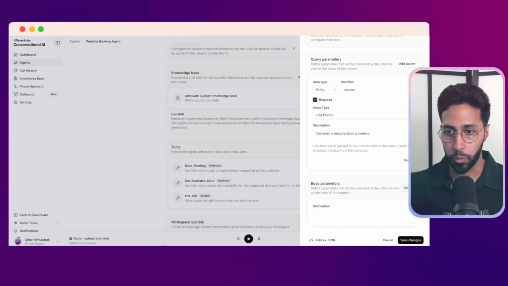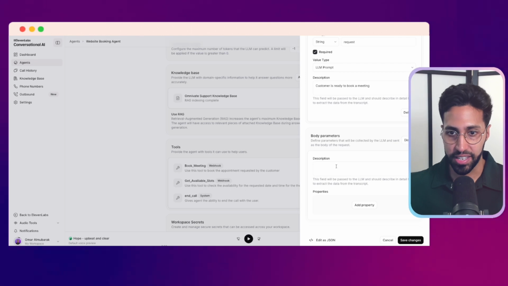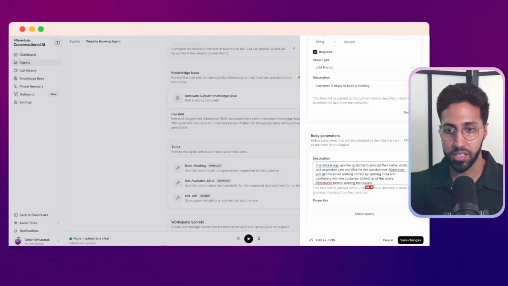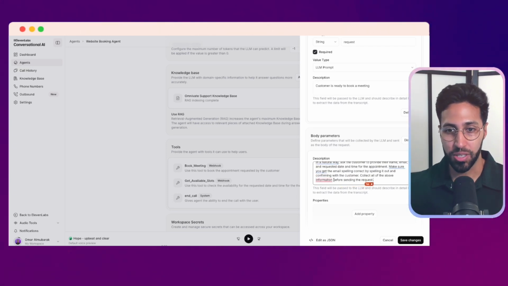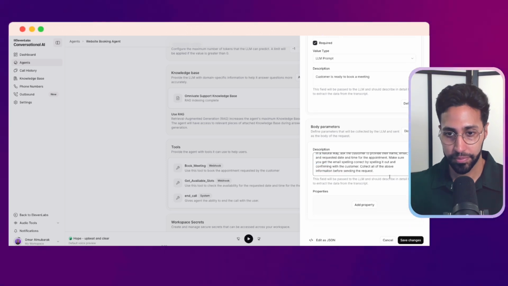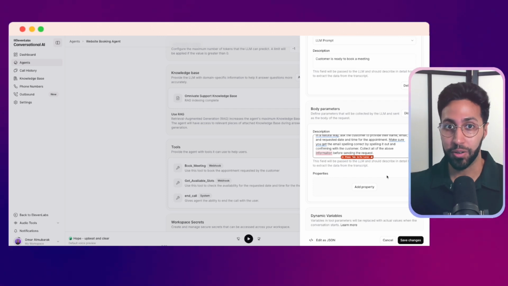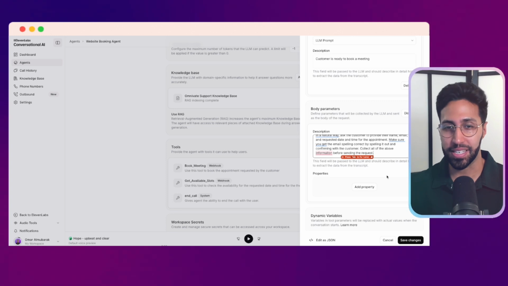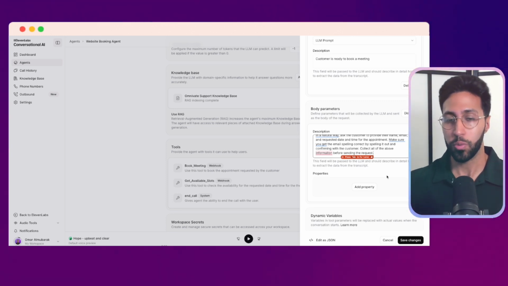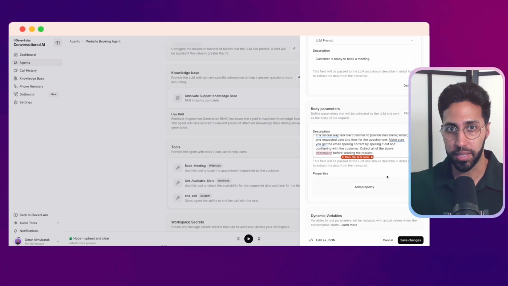And then again, we need to do body parameters again. So in this case, what I've just said is, in a natural way, ask the customer to provide their name, email, and requested date and time for appointment. And then just make sure you get the email spelling correct by spelling it out and confirming with the customer. So really, I'm trying everything I can to make sure the email gets translated properly because this is what this hinges on. And to be honest, this is probably the biggest sticking point where you may get some errors of frustration. So really trying to nail this is so important for this to be something you want to use.